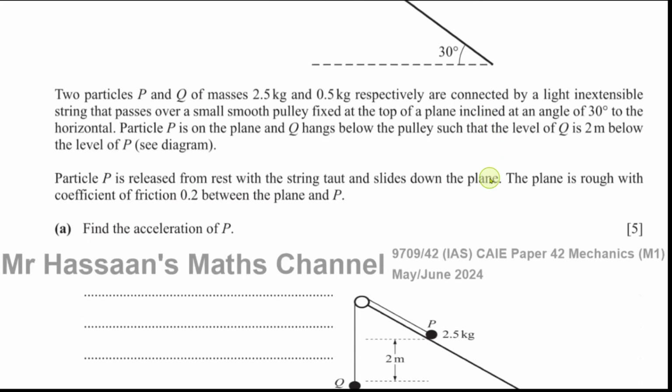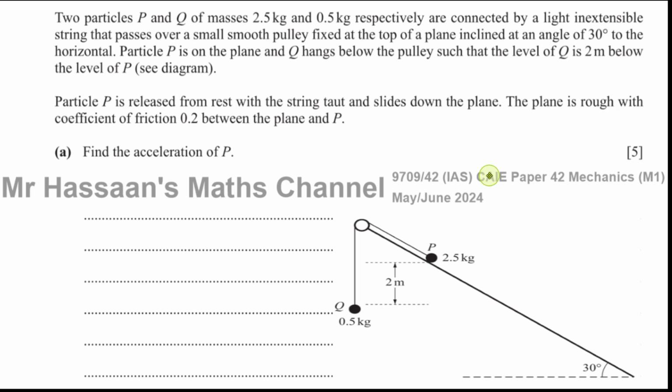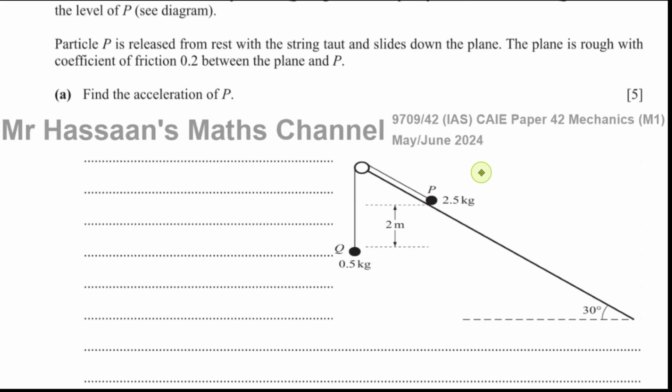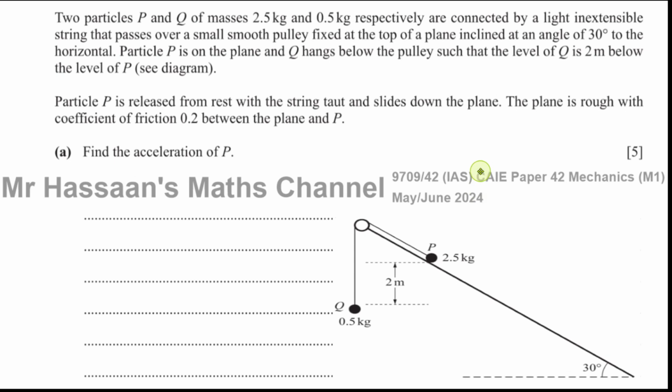I have taken a copy of the question down there. But first, let's look at some of these things here. In fact, we'll do it from here. Okay, so two particles P and Q of masses 2.5 and 0.5 kilograms, respectively, are connected by a light inextensible string. So it's a light string and it's inextensible.